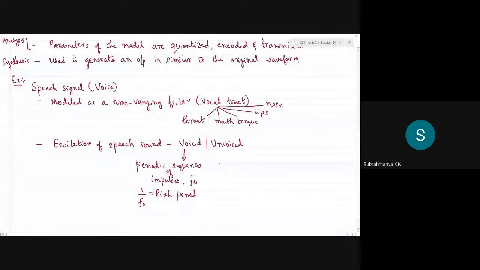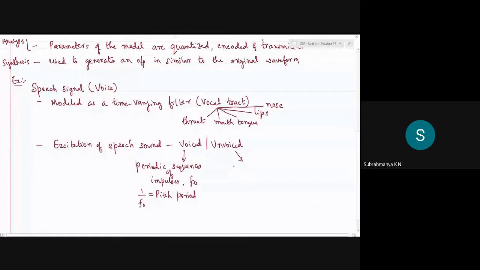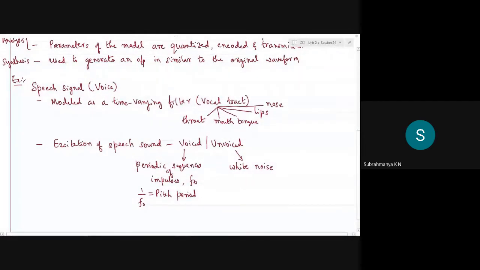For unvoiced speech, however, there is no such information, and it can be regarded simply as noise, and we consider such noise or unvoiced speech sound as white noise. White indicates here that the power spectral density of this noise is constant for all frequencies.